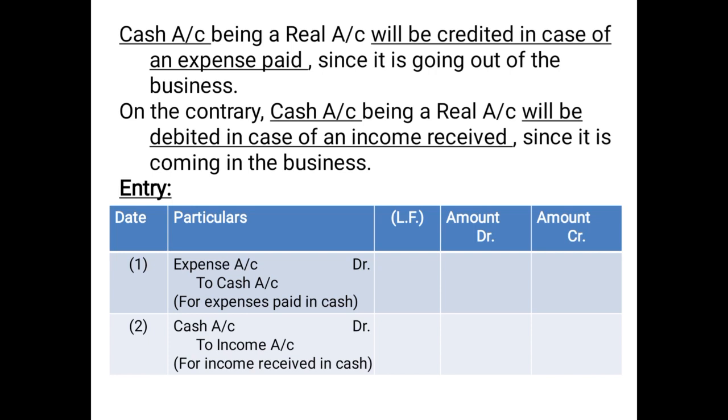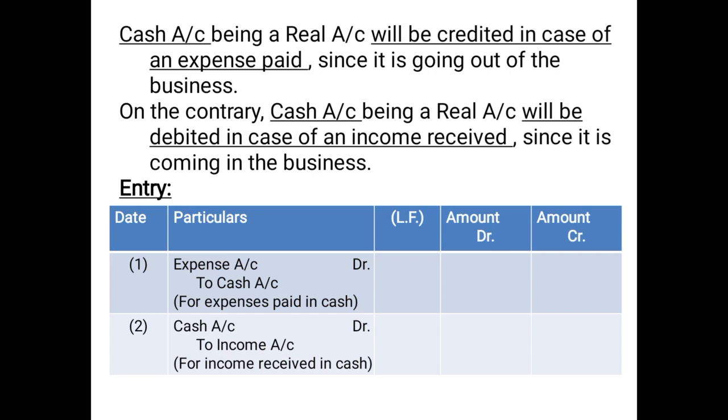For example, if the question says rent paid 5,000 to Ram, we know that rent being a nominal account is assumed to have been incurred in cash. So we have nothing to do with Ram. We will not involve the name of Ram or his account in the books of account. We will just involve two aspects: rent, the expense itself, and cash. We will have nothing to do with Ram. This is a very important point in case of a nominal account.